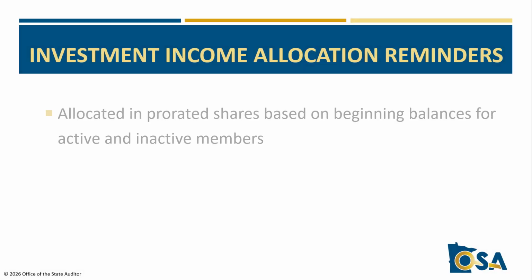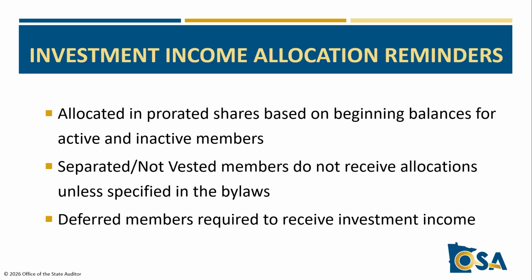For members with a status of active and inactive, the total investment income should be allocated in proportion to their beginning account balance. Allocations may not be based on years of service. Members who are separated and not vested should not receive net investment income allocations unless authorized in the Relief Association's bylaws.